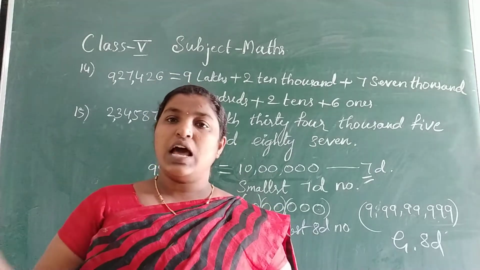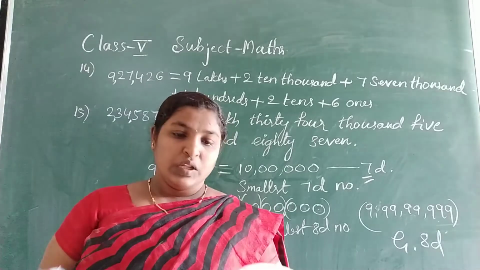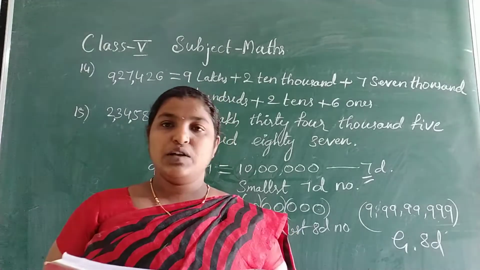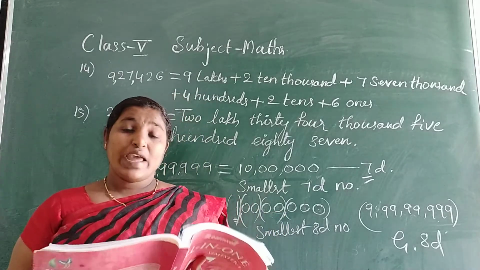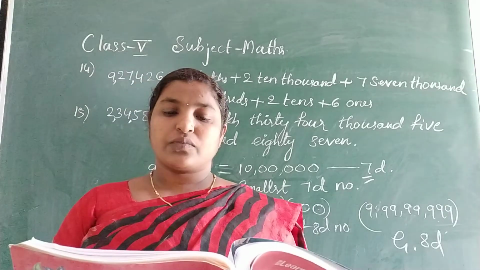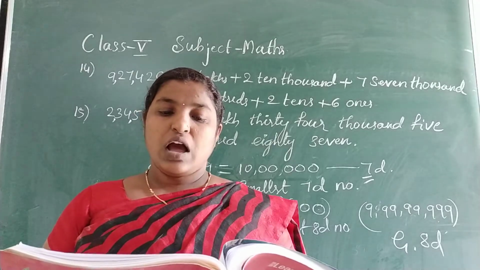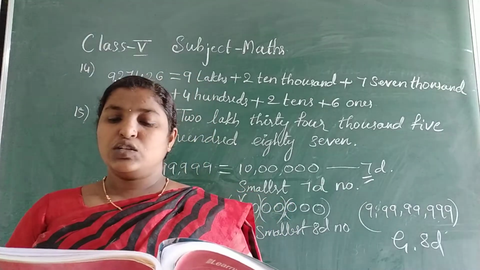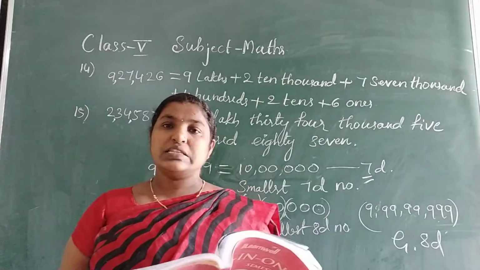Okay, like this the large numbers are formed. So that only they have explained in this. To do this, we add 1 to the greatest 6 digit number. So we got the smallest 7 digit number. So example for this, population of Faridabad is 10,56,000. Number of cars registered in Mumbai in 2015 was 25,02,673. These are all the examples for 7 digit numbers.